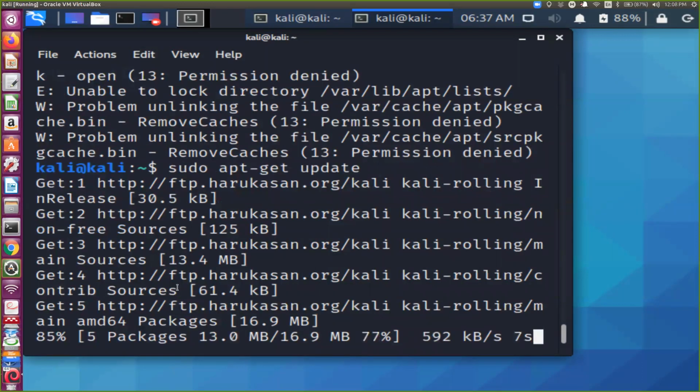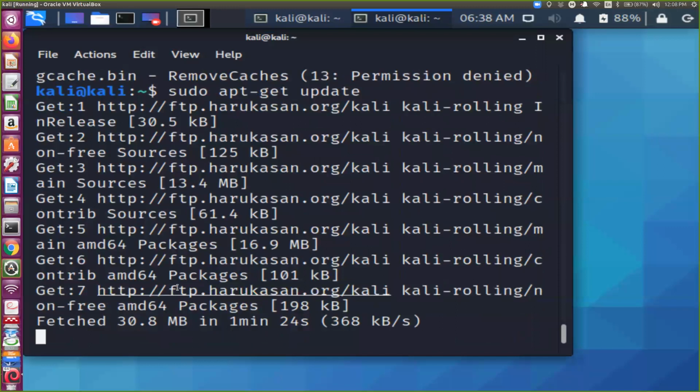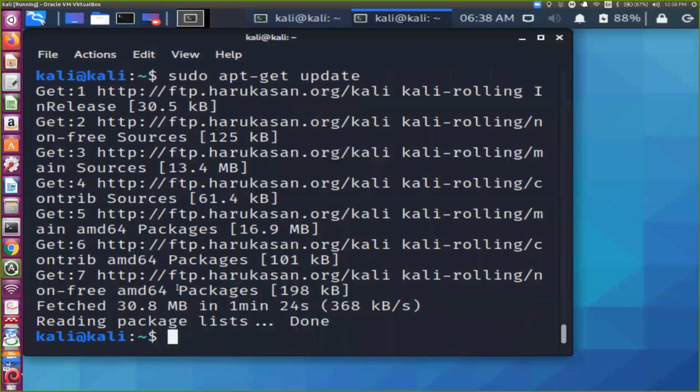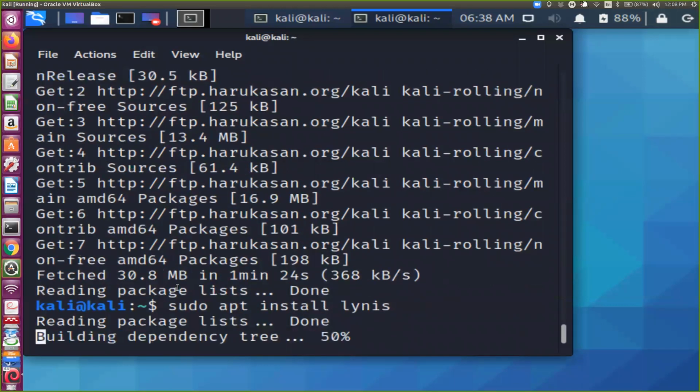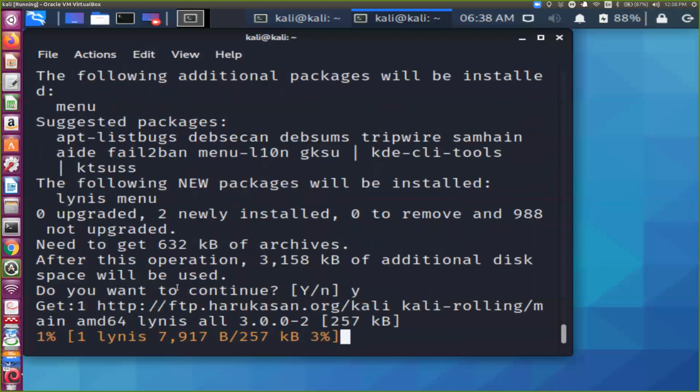So I hope all of you understood. This is the one time we need to update our repository. We are not updating the OS or any application, but we are updating the repository. So after this, when I install Lynis again or any other tool, it will be installed very easily. And no need to type again. Using arrow keys, you can go back and you can see. So now I'm installing Lynis. Now it's working smoothly.